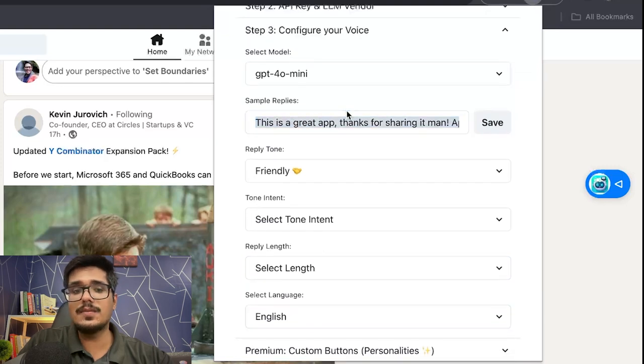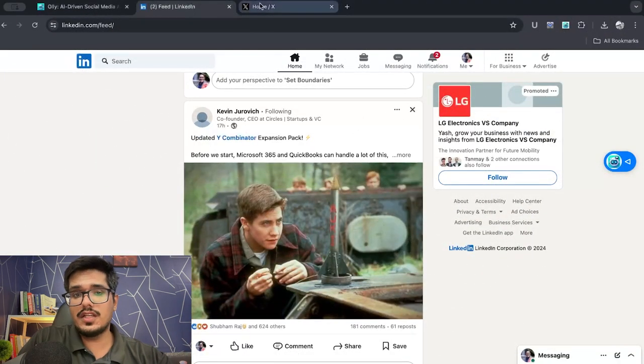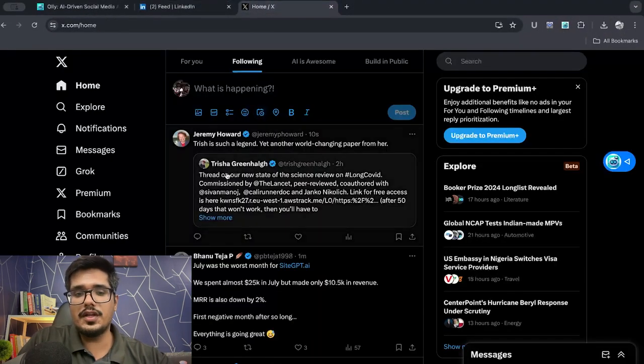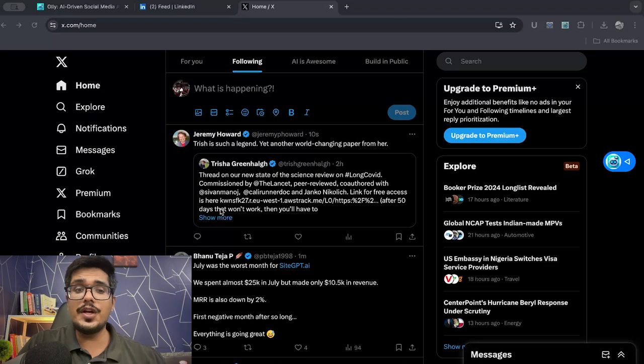You can actually also add some sample replies here to ensure that the comment is aligned with how you write comments. Not only can you make those customizations here, if I go to Twitter and try to comment here, it's going to leverage the commenting style that we had created early on and generate a comment that is aligned with the same commenting style, which is one of the coolest use cases of Olly.